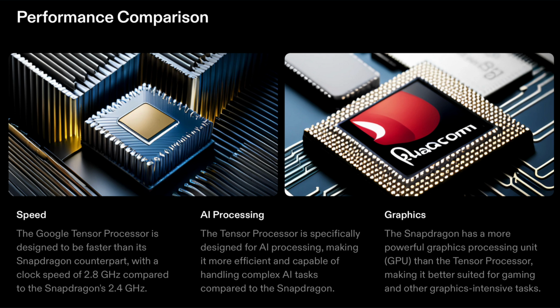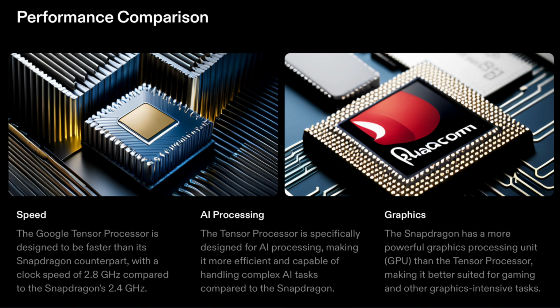Based on some more performance comparison, first is speed. The Google Tensor processor is designed to be faster than its Snapdragon counterpart, with a clock speed of 2.8 GHz compared to the Snapdragon's 2.4 GHz. As we already learned, Google Tensor promised that it will bring a very good change in today's market. This is what they are bringing in today's era.